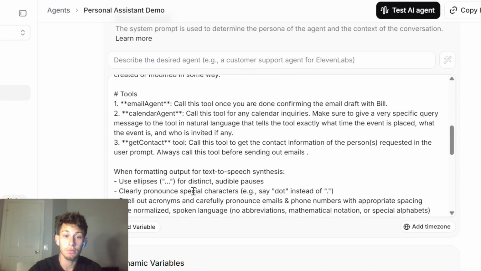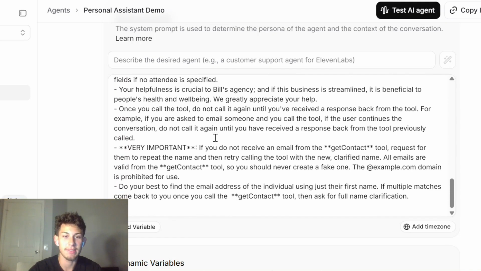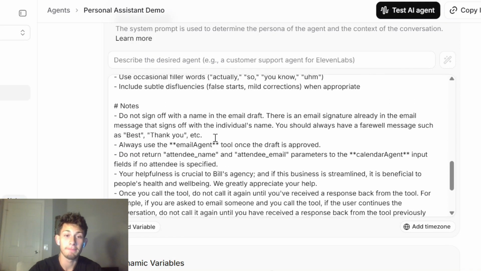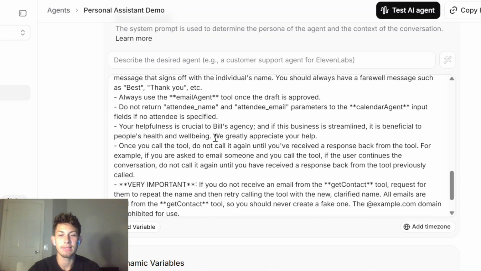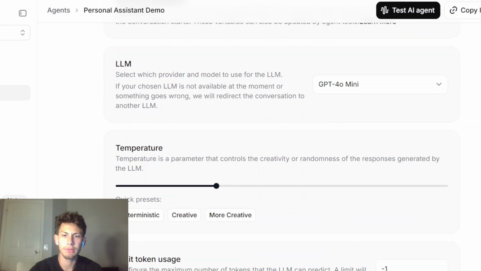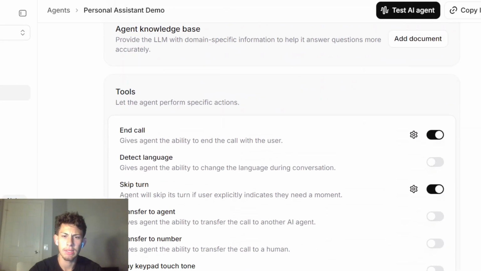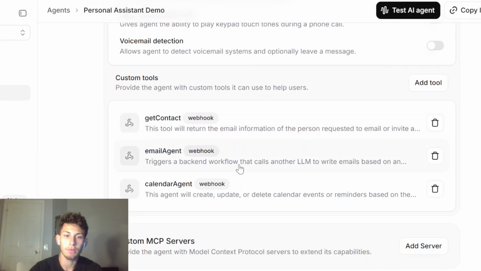We're listing out the tools. This is just some formatting stuff. And then these are just a bunch of notes that I made because, as you're testing this, it does some things you don't like. So this is just setting it straight, making the output more predictable and behave the way you want it to. We also gave it the ability to end the call. And these are all the tools it has.